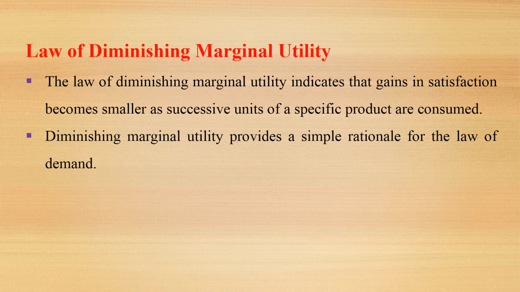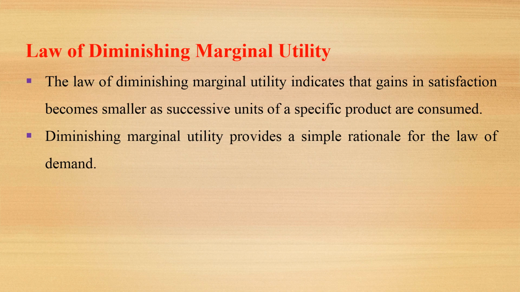What is the law of diminishing marginal utility? According to the law of diminishing marginal utility, the gains in satisfaction become smaller as successive units of a specific product are consumed. Diminishing marginal utility provides us a simple rationale for the law of demand.